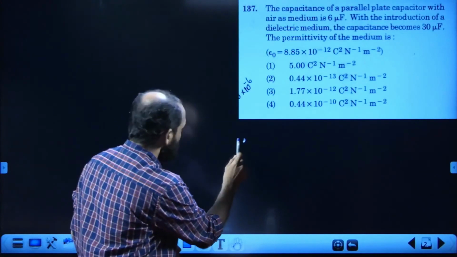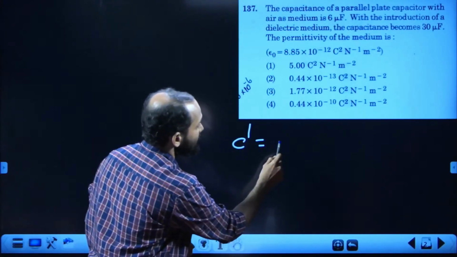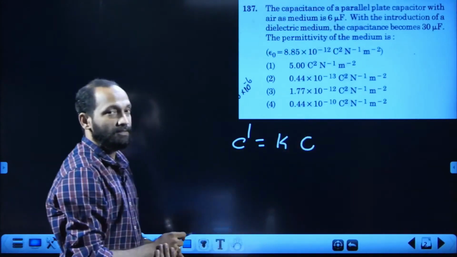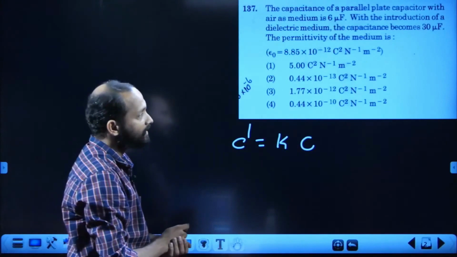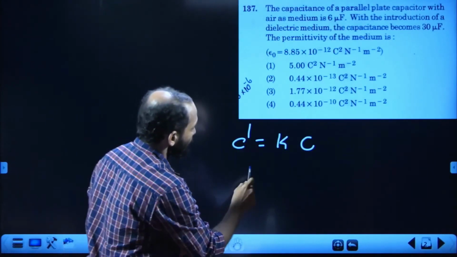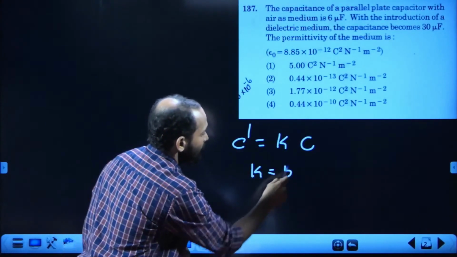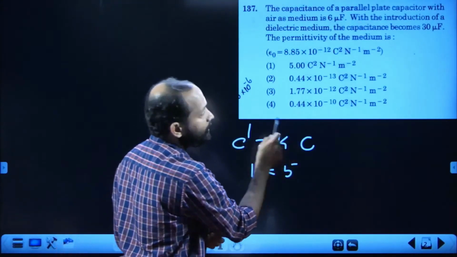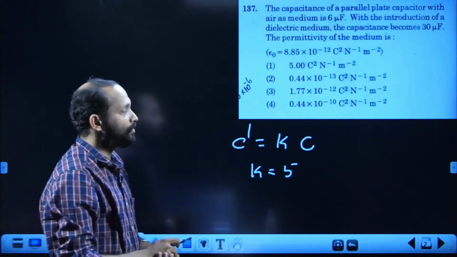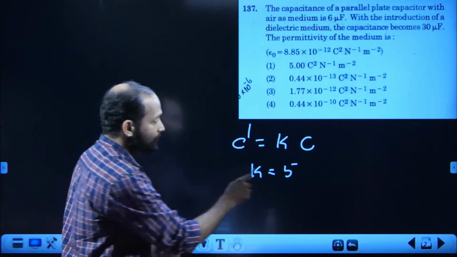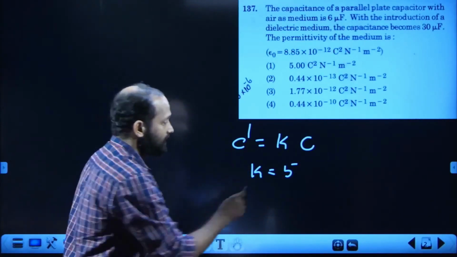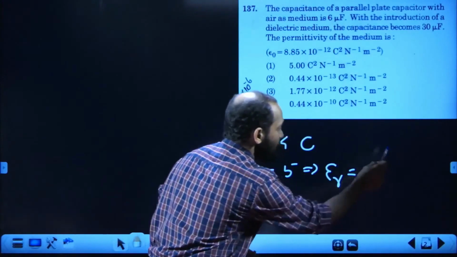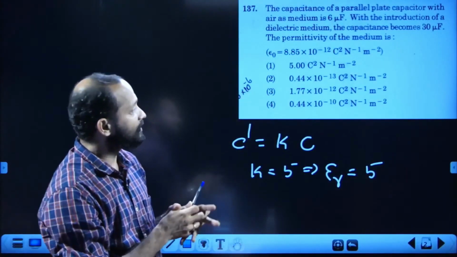When the medium is replacing air, the capacity C' is equal to K times C. K is the dielectric constant. Dielectric constant should be then 5, because C' is given to be 30, C is given to be 6, then K is equal to 30 divided by 6, that is 5. K is the dielectric constant. That implies epsilon R, dielectric constant or relative permittivity, is equal to 5.